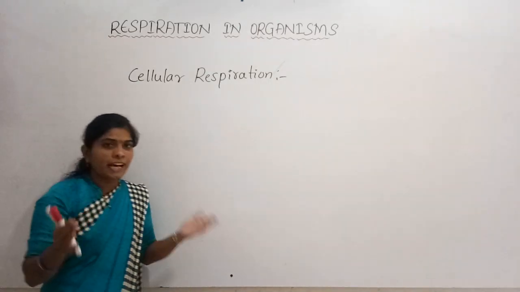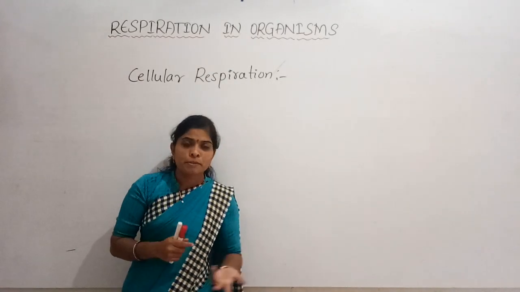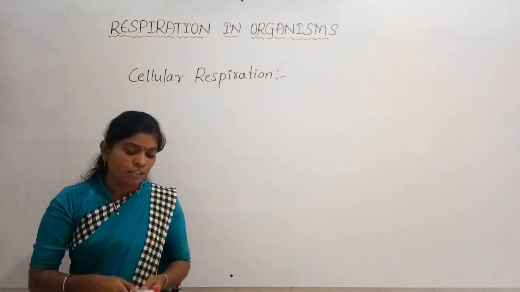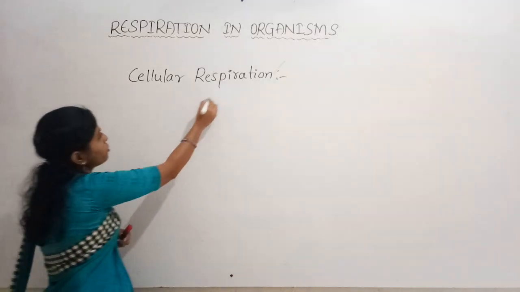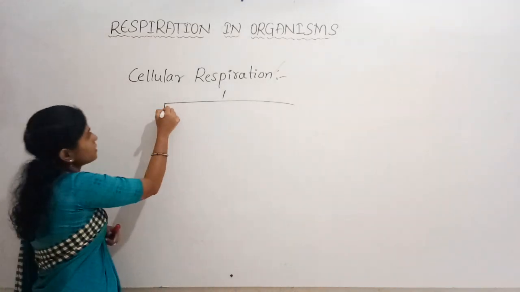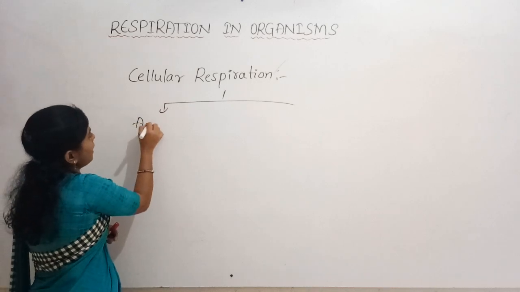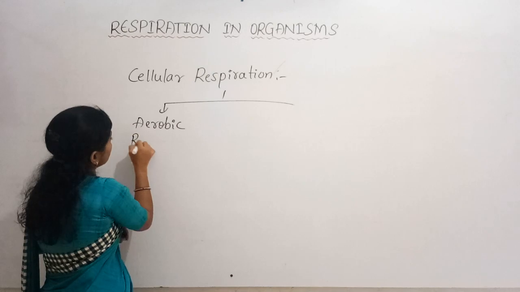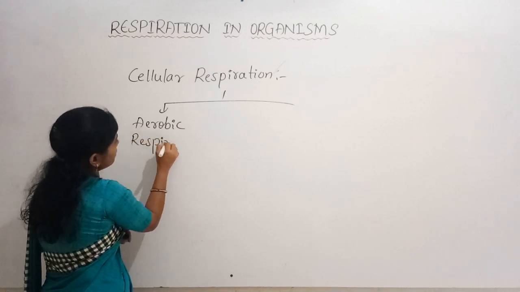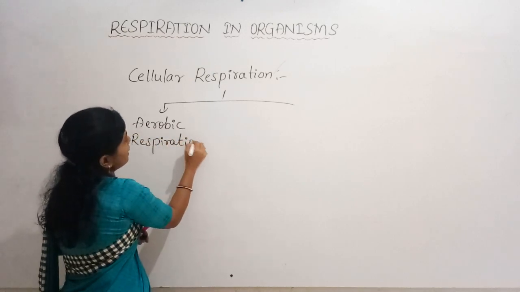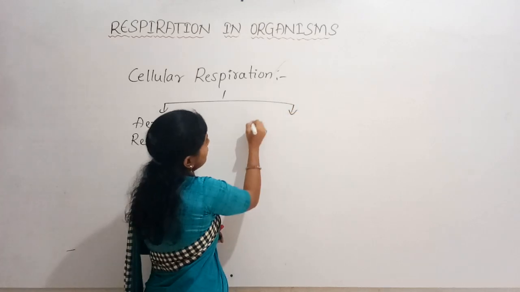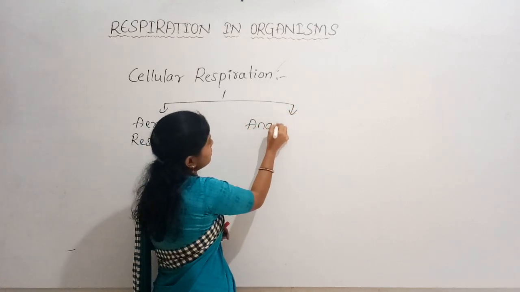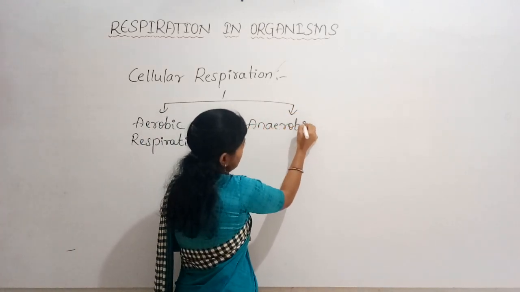So depending on that, there are two types of respiration. Which are those? Yes, one is aerobic respiration, and another one is anaerobic respiration.